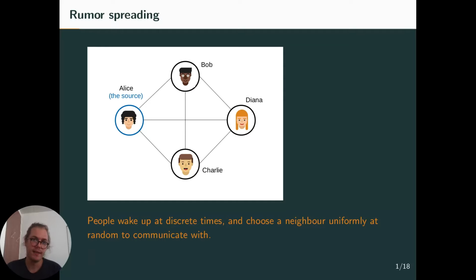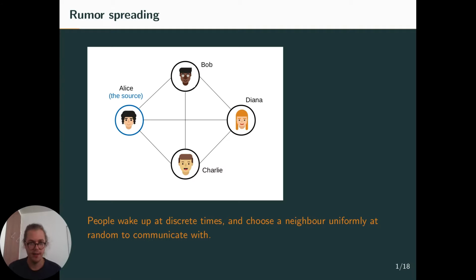So the basic algorithm that we will consider is a very simple rumor spreading algorithm. So we have a source, Alice, for example, which would like to transmit a rumor to her friends. So here her friends are Bob, Charlie, and Diana.